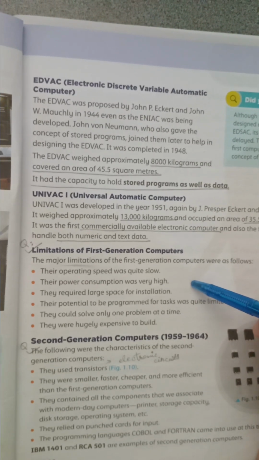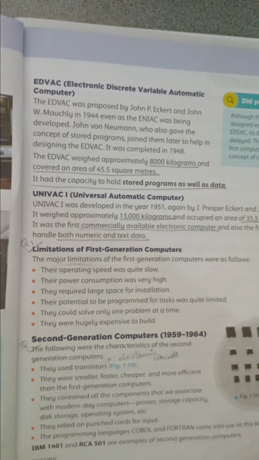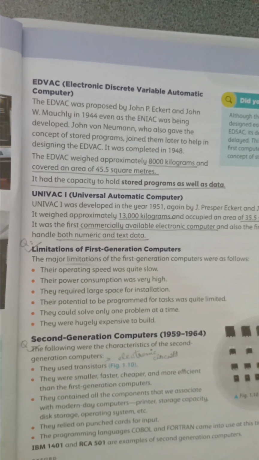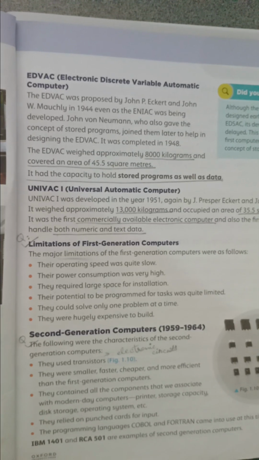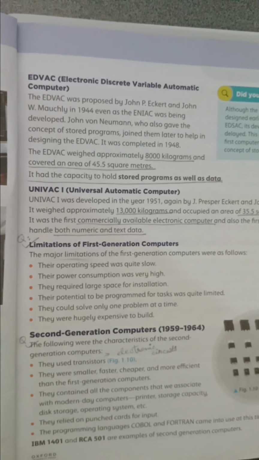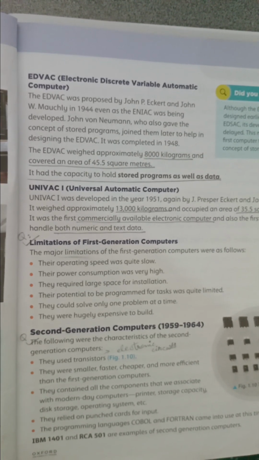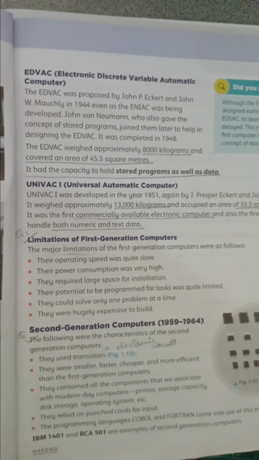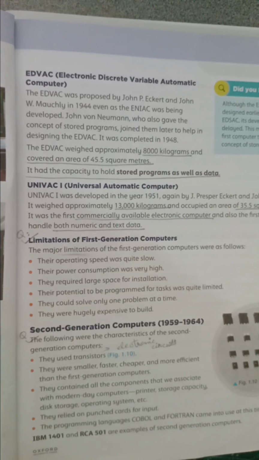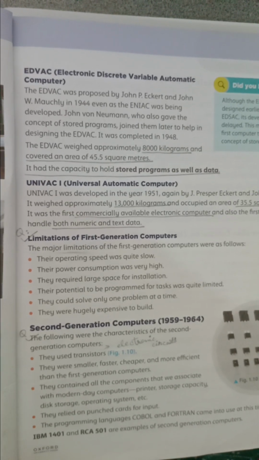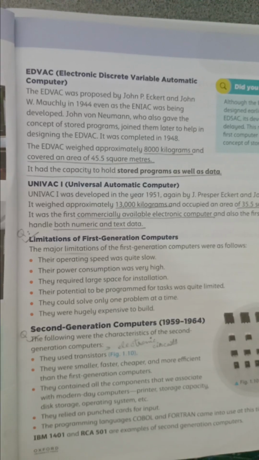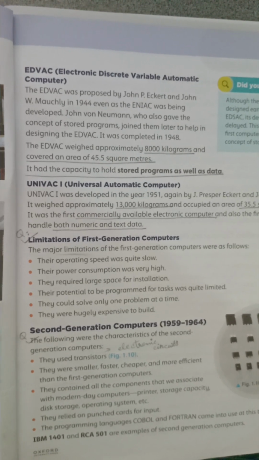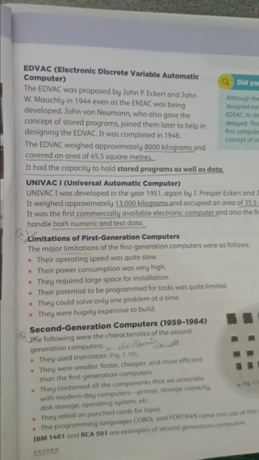And now we see the limitations of the first generation computer. The first restriction is the operating system was very slow. So as you see, these computers took about 3 to 5 seconds to solve a single calculation, to solve a single problem. So there was a major drawback in the computers of the first generation, that their operating system was quite slow, and they needed a lot of power, a lot of electricity to install, right?